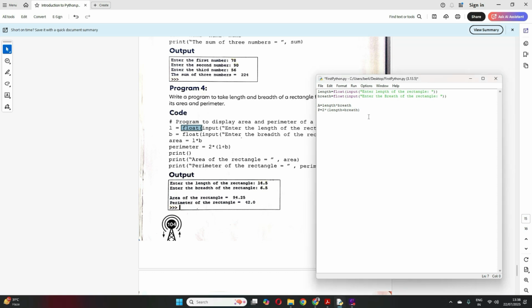Now I have to print this, right? So it will be print. I have to write maybe, area of the rectangle is, then a comma, remember? So whatever I write in double quotes will come as it is, then comma, I want to print A, the value, right? Similarly, I want the perimeter, this will be P and this will be perimeter. Now let's see if it runs properly or we have an error.